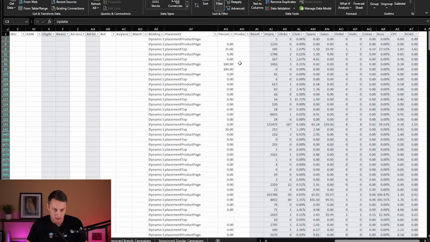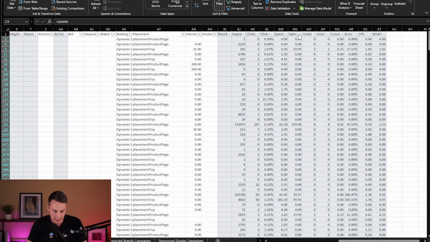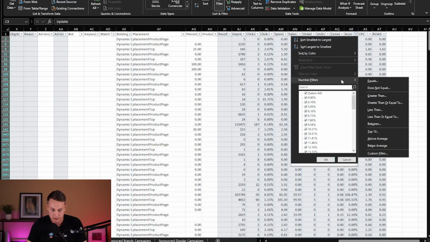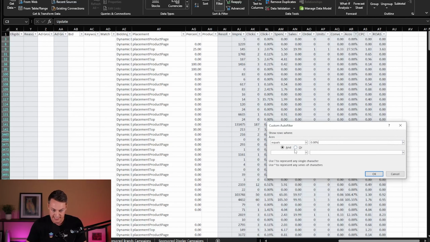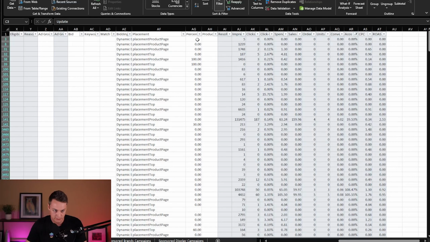So this being an older sheet, there are some that have higher placement adjustments that I'm going to want to bring down, like 100% here. So I think what I'm going to do is start by filtering my worst performers, and I'm going to do that by ACOS. And I'm going to create a custom filter, and first include anything that is 0.00%. For whatever reason, it requires to be exact, and then or greater than 30%, and you could use 0.3 there. So this is going to take any of my placement adjustments that aren't performing that great, and any of these I just want to zero out.